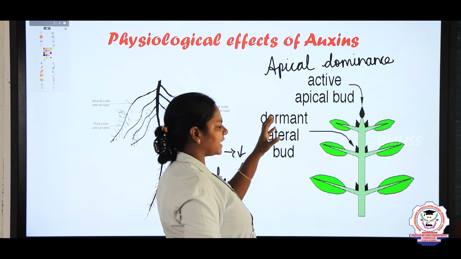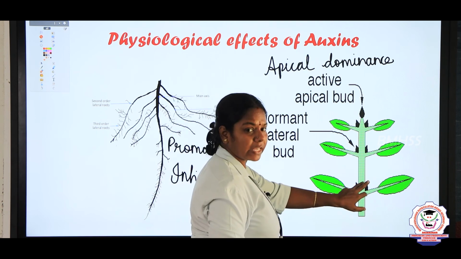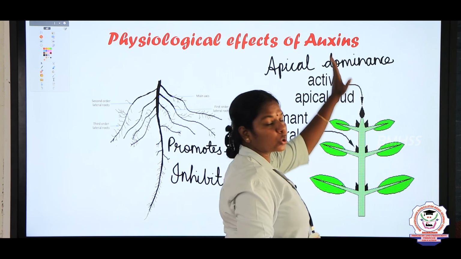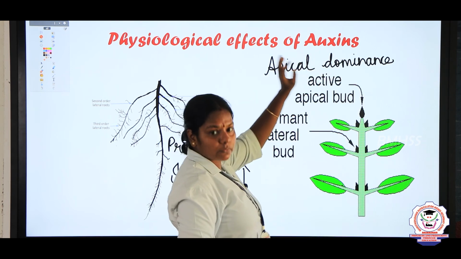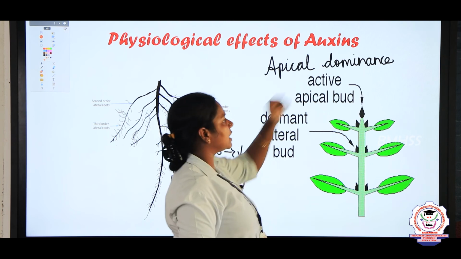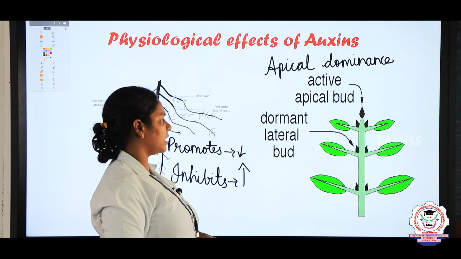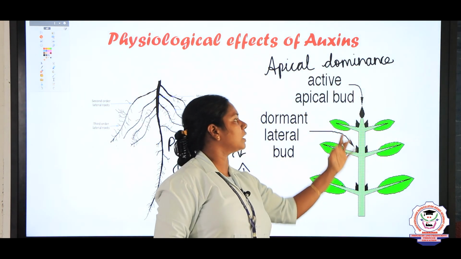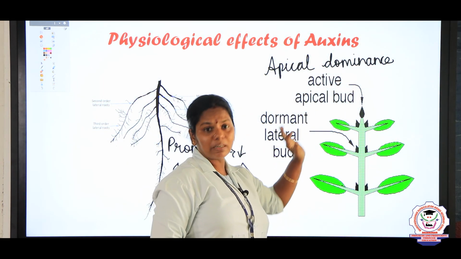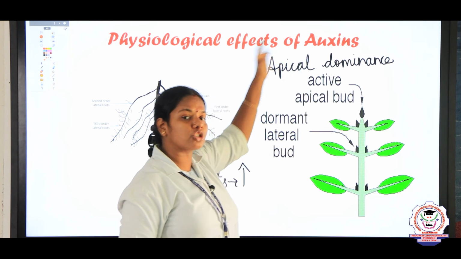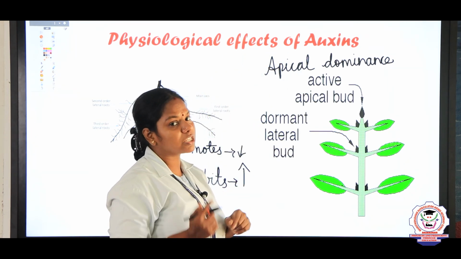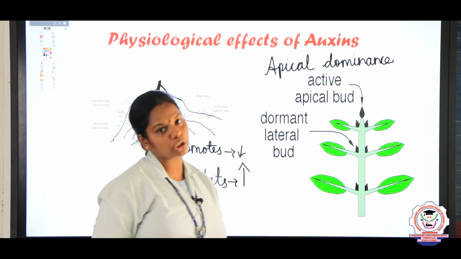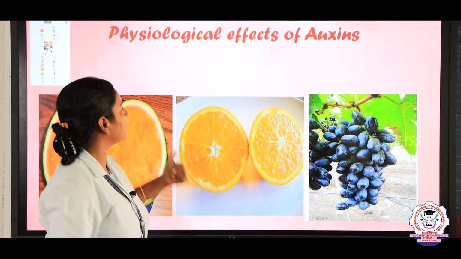So auxin inhibits the growth of the lateral buds, and it stimulates the plant to increase in height only. That is said to be apical dominance. The lateral buds become dormant, that is inactive, and only the apical bud is active and starts to grow in height. From this we can conclude that auxins are responsible for increasing the length of the plant.